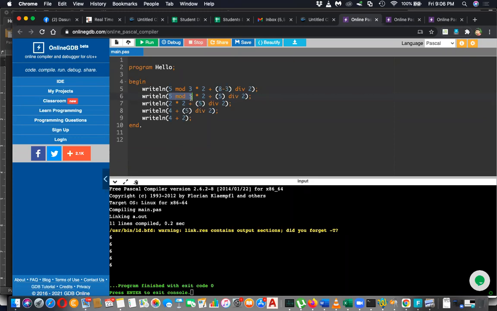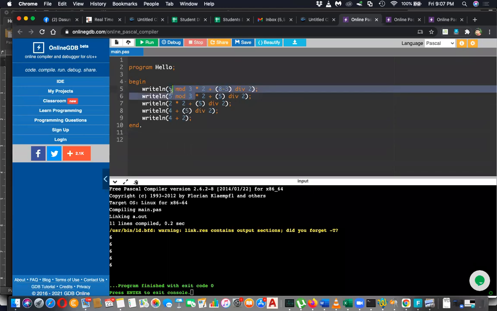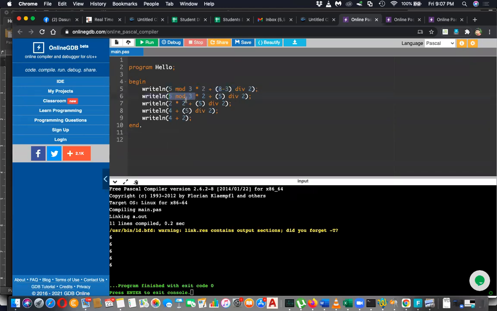5 mod 3. That is the process. 5 divided by 3 is 1, and the remainder is 2. You need the integer remainder. That is mod. You are asking what mod is? That is the integer remainder. 5 caps with 3 monkeys. You divide them among 3 monkeys.